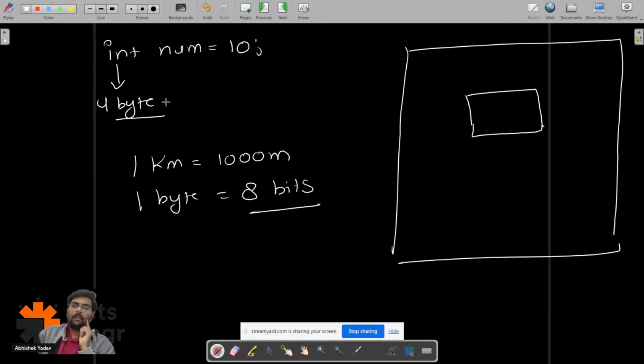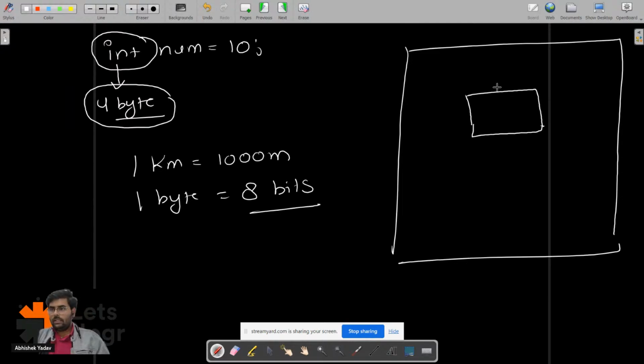So here my integer data is occupying 4 bytes of memory. Let's assume this 4 bytes of memory is free. To this 4 bytes of memory, num is the name of the named memory location.